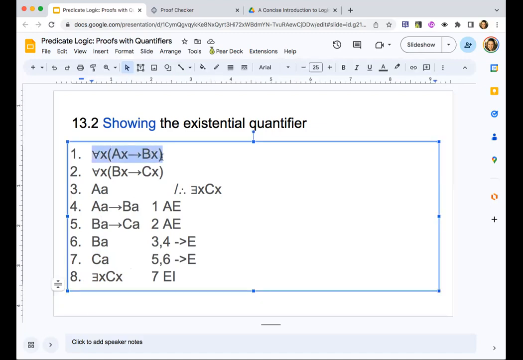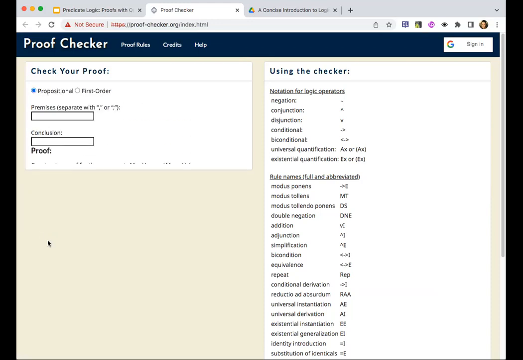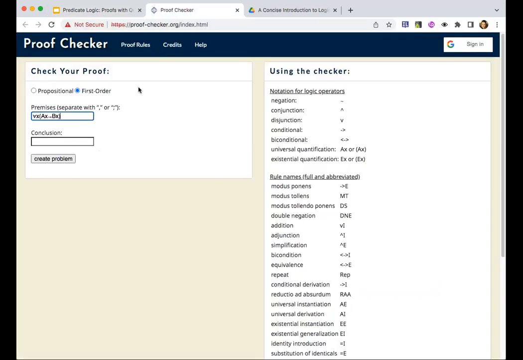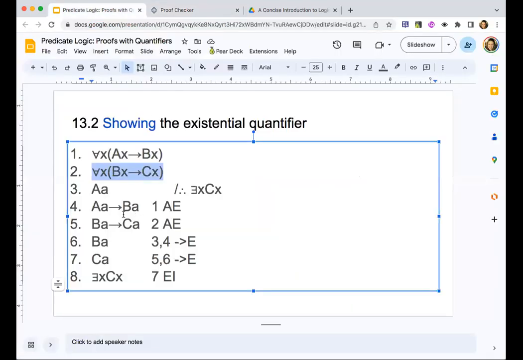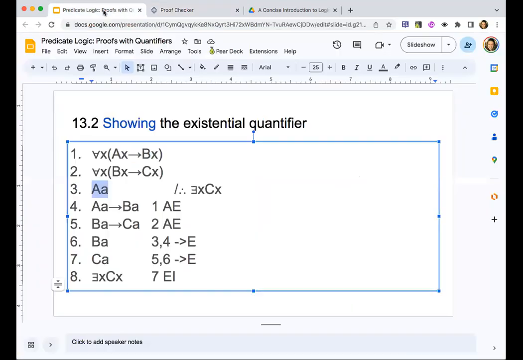And if you're interested, I'm going to run this through the proof checker, but feel free to end the video now if you do not want to watch me do it through the proof checker, and maybe you do it on your own. Or maybe you're not going to use the proof checker. It's fine by me. Okay, so we have 3 premises this time. And we have a conclusion.